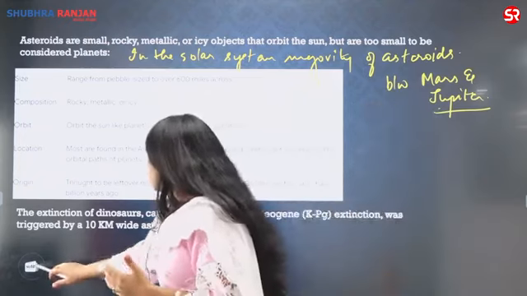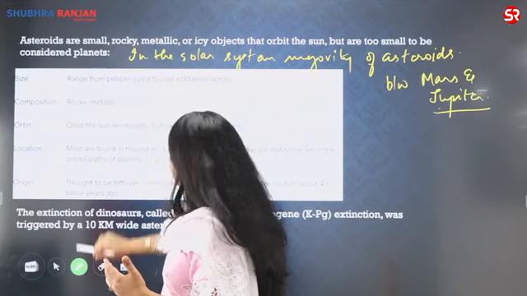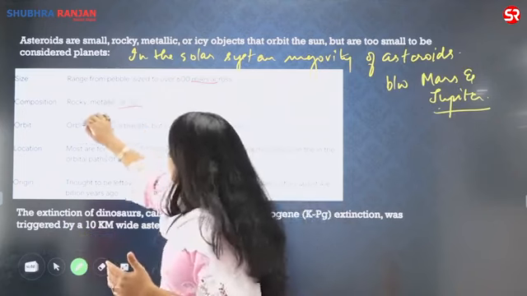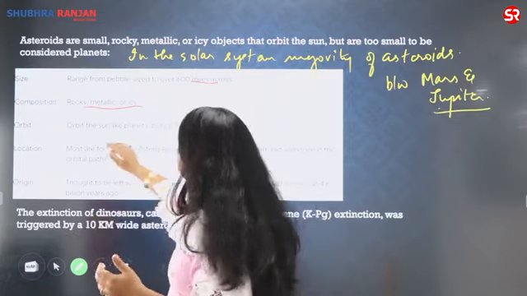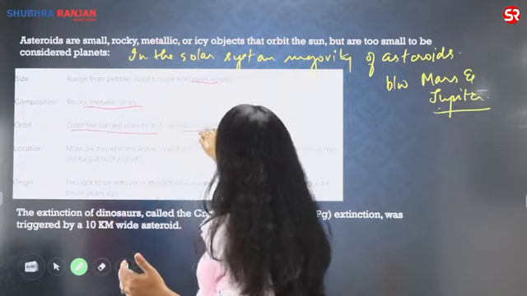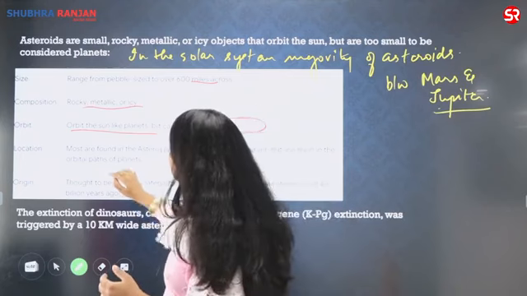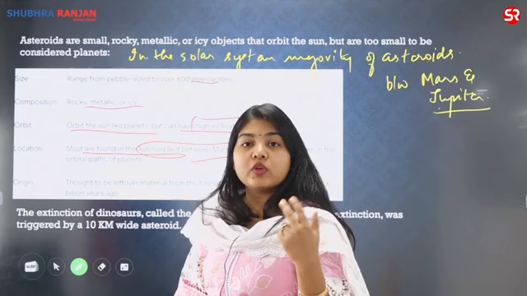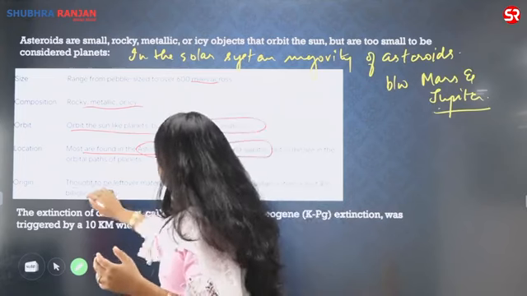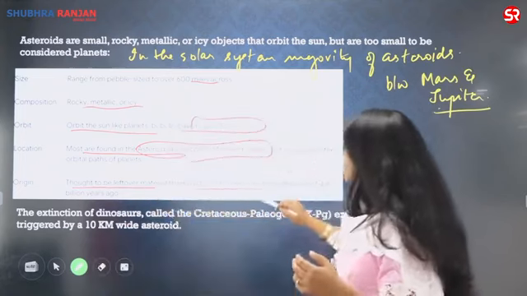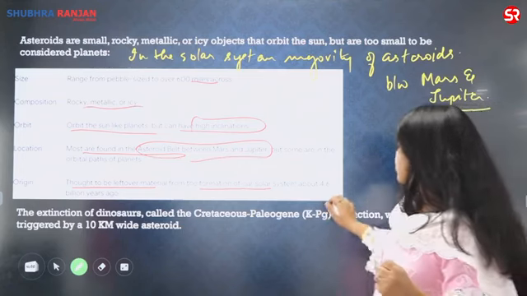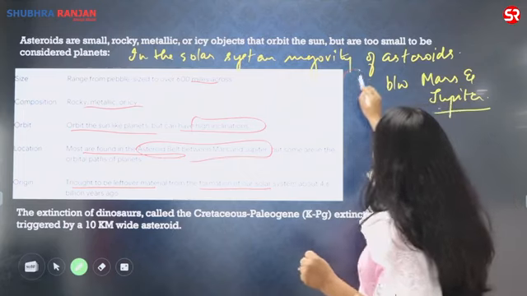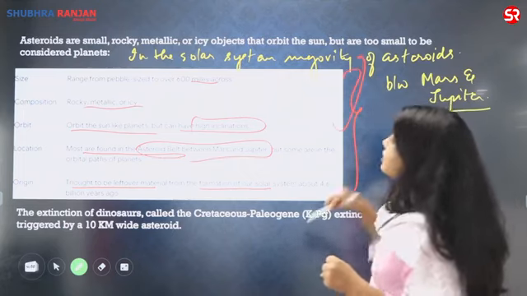They can be as small as a pebble, or they can be as large as around 600 million across. They can be rocky, metallic, or icy. They can orbit the sun like the planets but cannot have very high inclinations. The locations are mostly in the asteroid belt between Mars and Jupiter, but some are also in the orbital path of the planets. They are believed to be the leftover material from the formation of our solar system about 4.56 billion years ago. This data you can use for making the introduction.